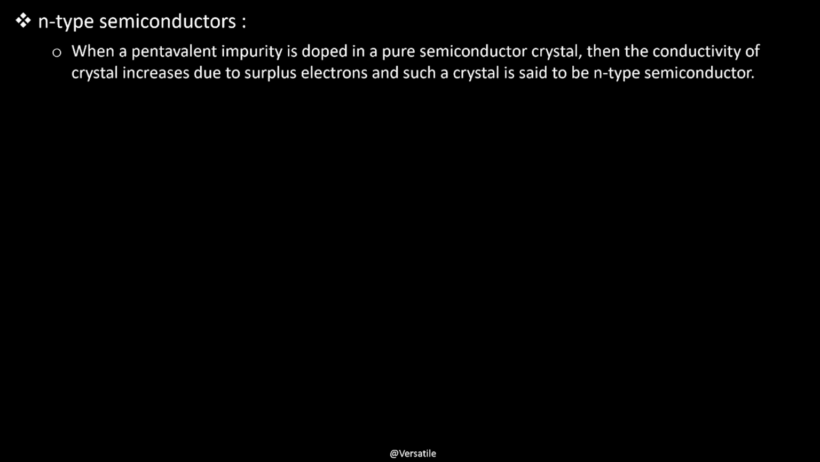Now let us have a look at n-type semiconductors. When a pentavalent impurity is doped in a pure semiconductor crystal, then the conductivity of crystal increases due to surplus electrons, and such a crystal is said to be n-type semiconductor. So consider a silicon atom with atomic number 14. Its electronic configuration can be written as 1s2, 2s2, 2p6, 3s2, 3p2. So we have 4 valence electrons.